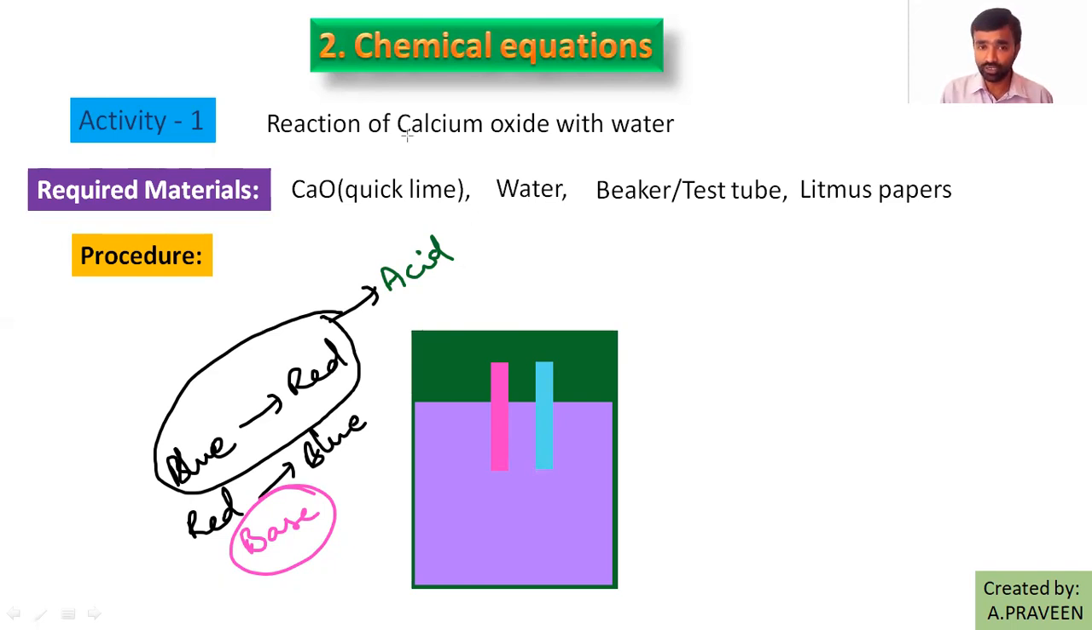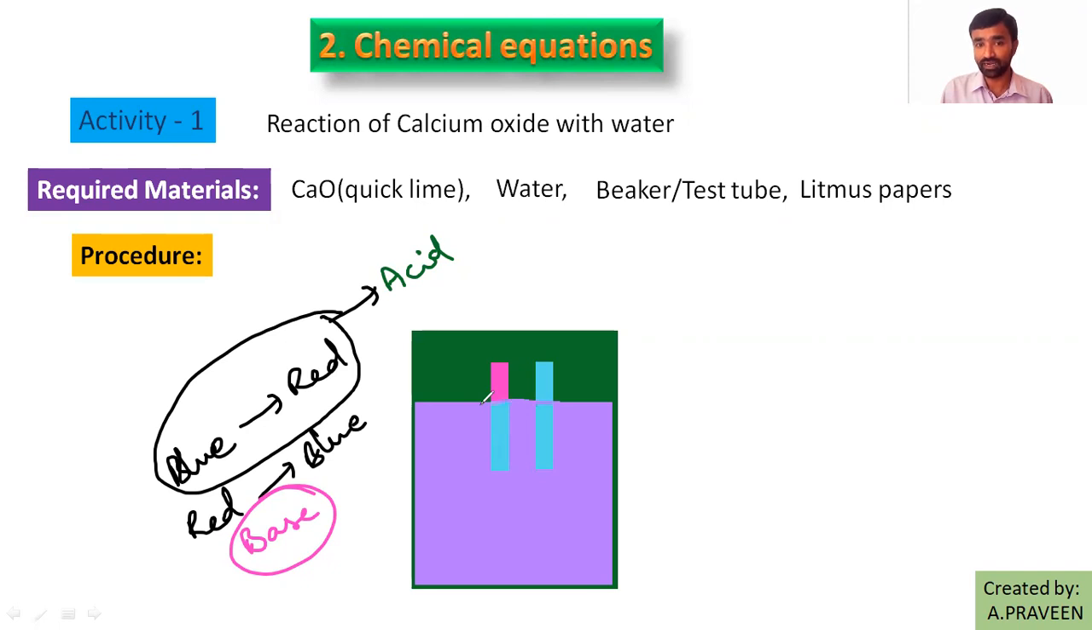So here, when you dip red litmus paper into the liquid solution of calcium oxide and water, what do you notice? Red litmus paper changed into blue color. So what is your answer here? Is that liquid solution of basic nature or acidic nature? Sir, basic nature. So basic nature, right?